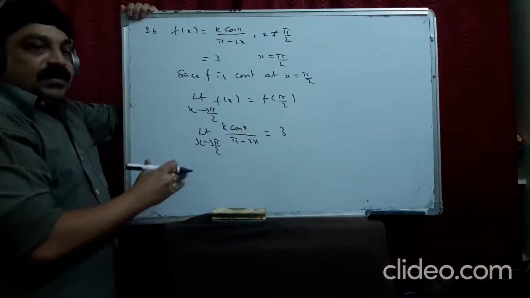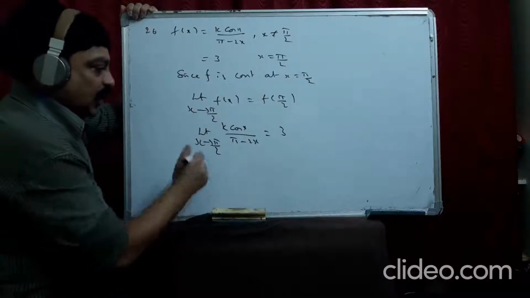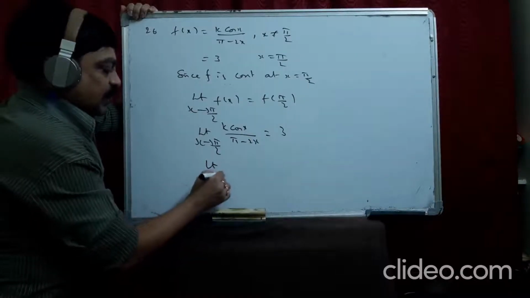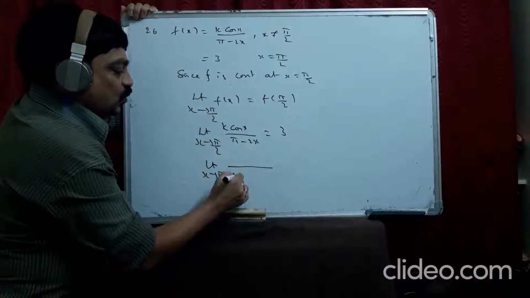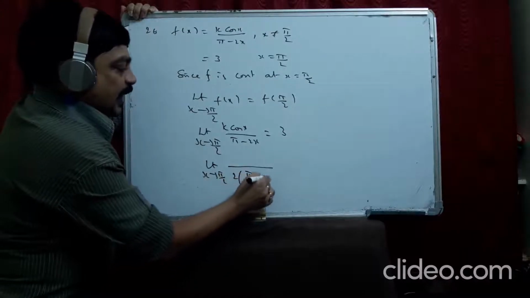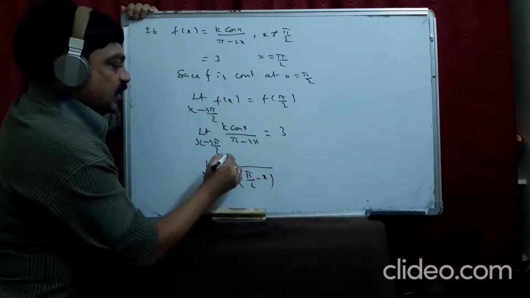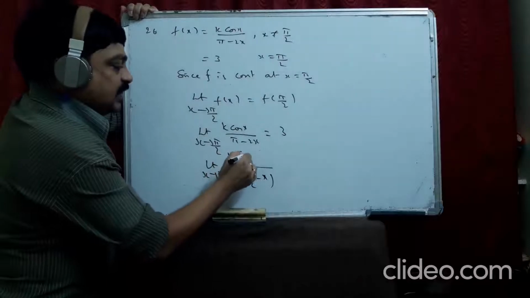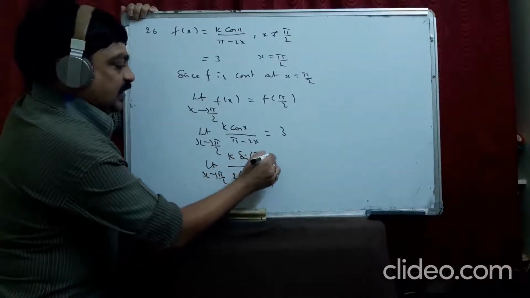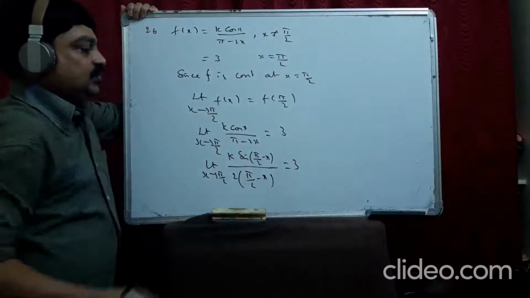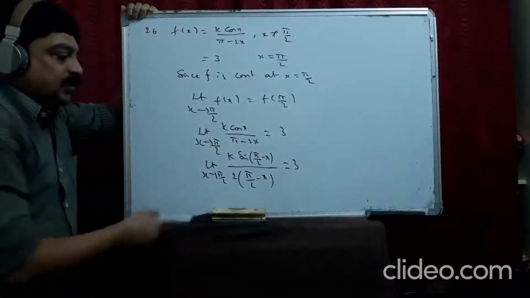Now I rewrite the function. Limit x tends to pi by 2, I take 2 common here. It becomes pi by 2 minus x. K, instead of cos x, I write sin of pi by 2 minus x. Can I write like this? Instead of cos, can I write sin of pi by 2 minus x, if I take 2 common?